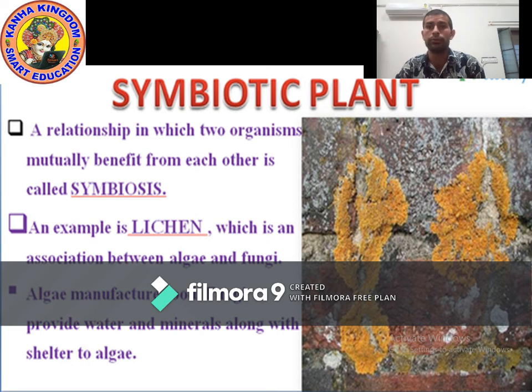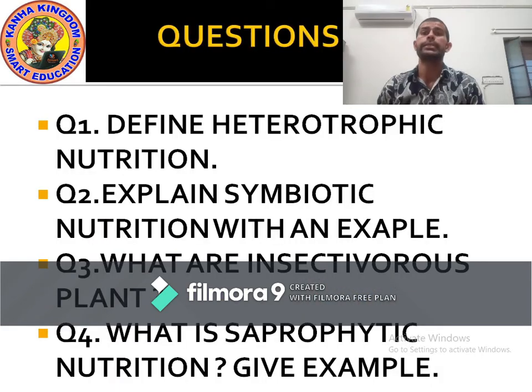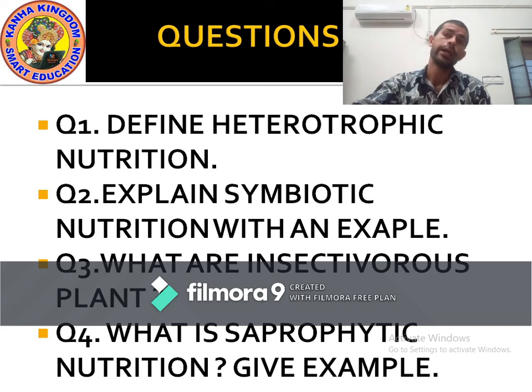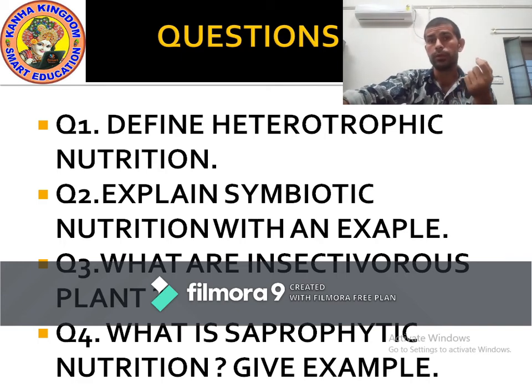Now, let's move on to the next point. Okay, kids, it's time to ask questions from you. Question number 1. Define heterotrophic nutrition. Heterotrophic is a mode of nutrition in which plants depend on others for food.